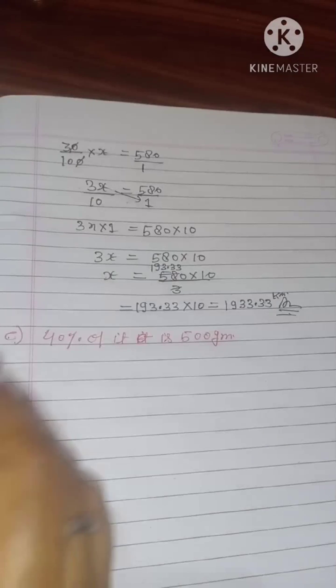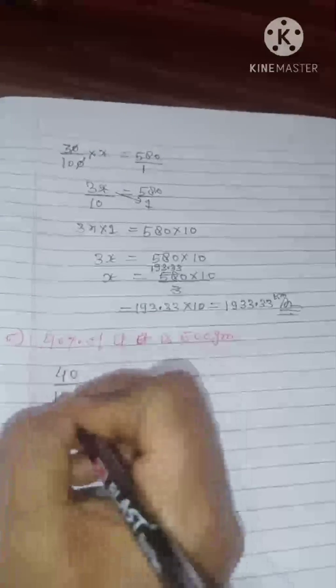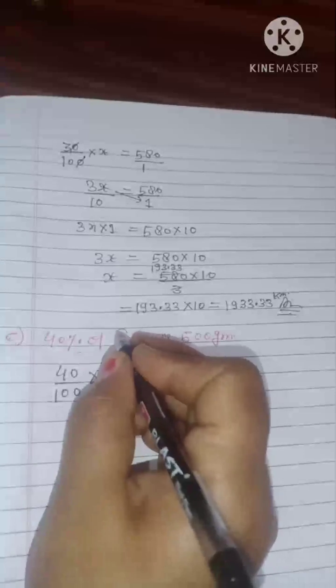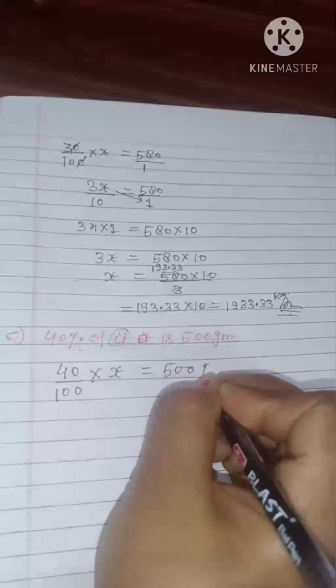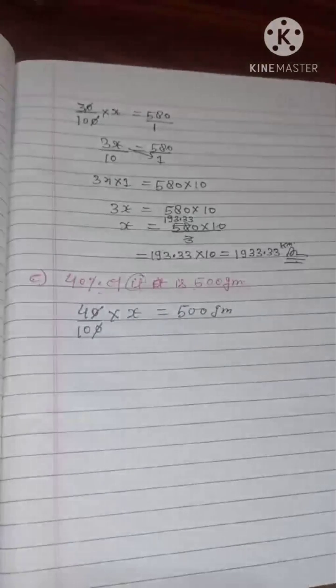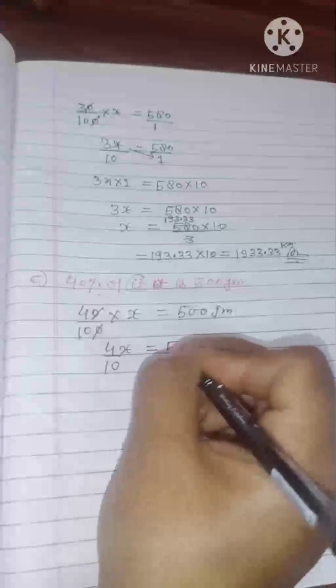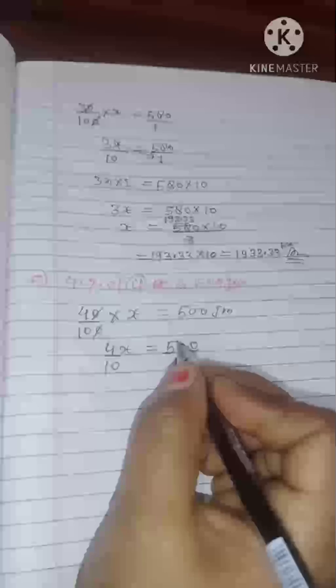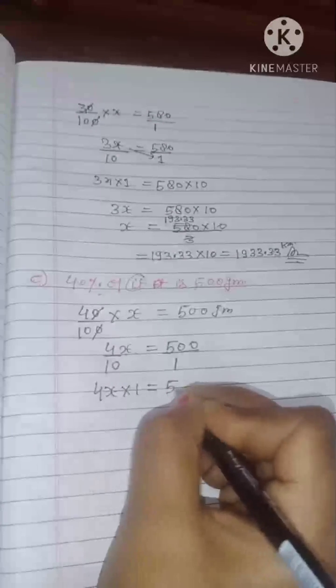Now see the next question. 40% of it is 500 grams. So how will you do it? 40 divided by 100 of, meaning multiply, we don't know what it is, so it can be x, is equal to 500 gram. 0 and 0 will cancel. So it will be 4x upon 10 is equal to 500 upon 1. So do the cross multiplication. 4x into 1 is equal to 500 into 10.